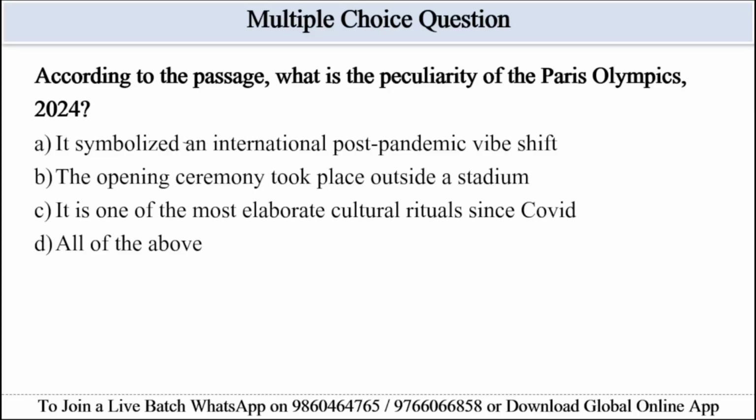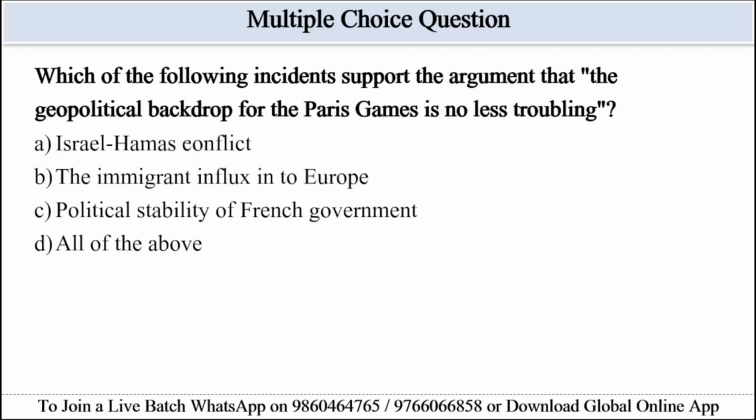Hence, option D, all of the above, will be the correct answer, since options A, B, C are all directly supported by the text as being peculiar to the Paris Olympics. So this will be the correct answer here. So let's move to the next question.